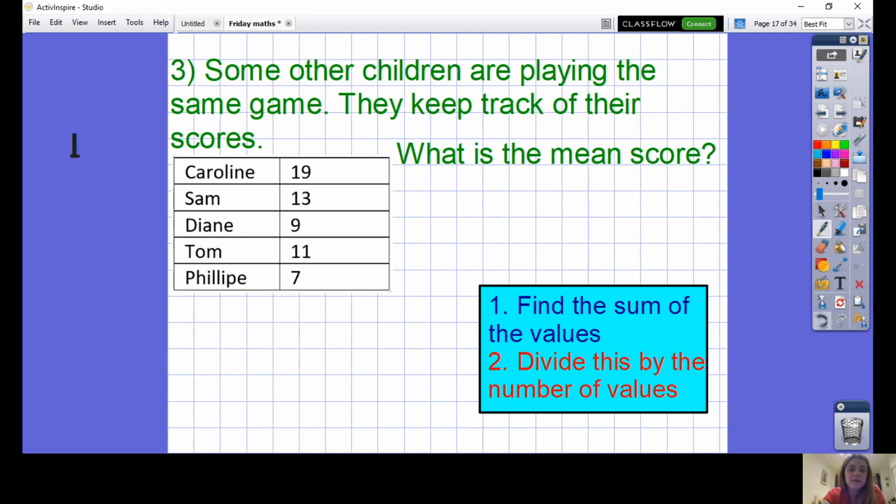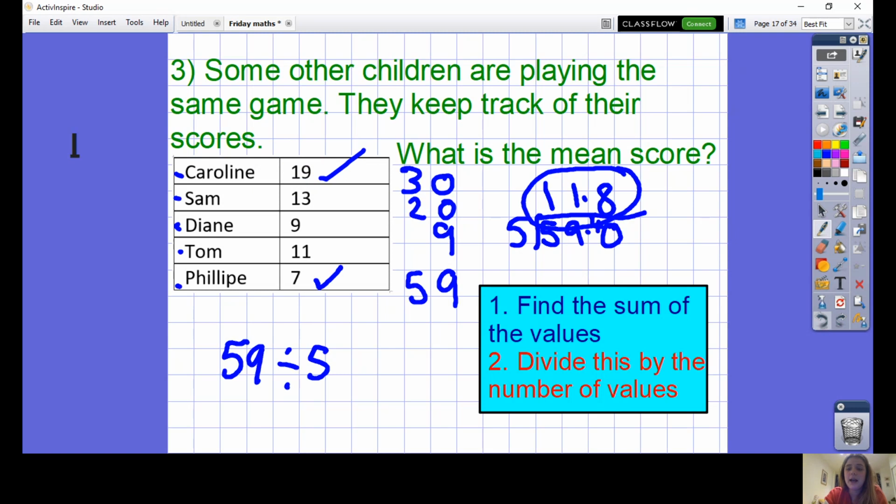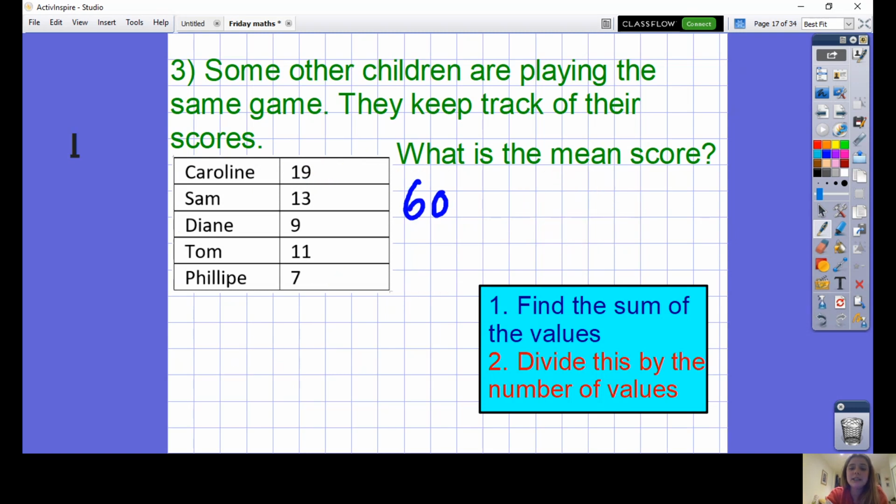As I'm doing this, I realise what I've done wrong. This question initially said 20, didn't it, in pen? And when I cleared my whiteboard, it told me to clear that. So if you saw this as 19, then your answer would have been 11.8. However, if you saw it as 20, you would have been doing 60 divided by 5, which was 12. So I'll accept either of these two answers.